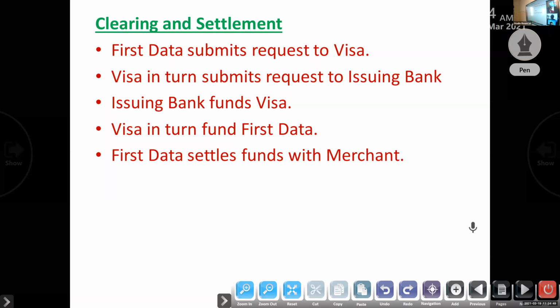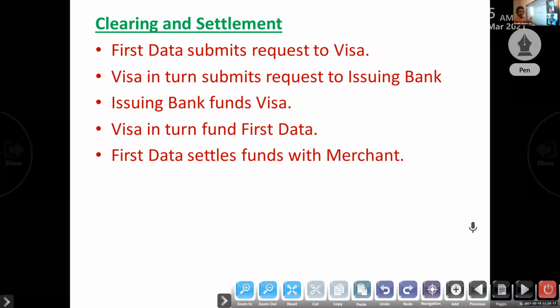First Data submits a request to Visa. Then Visa in turn submits the request to the issuing bank. Then the issuing bank funds Visa, the card association. Then Visa in turn funds the acquiring processor. Then the acquiring processor settles the funds with the merchant. So these are the clearing and settlement steps.